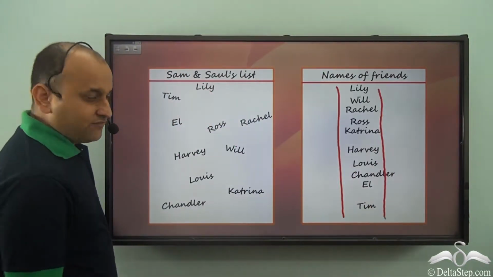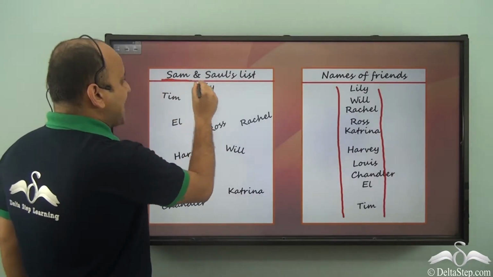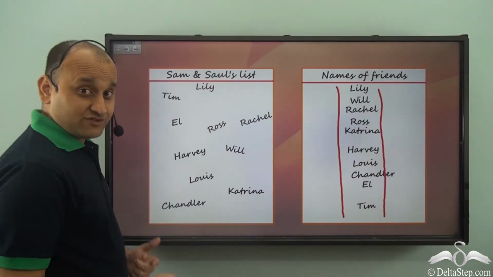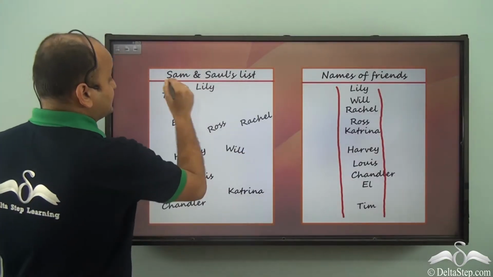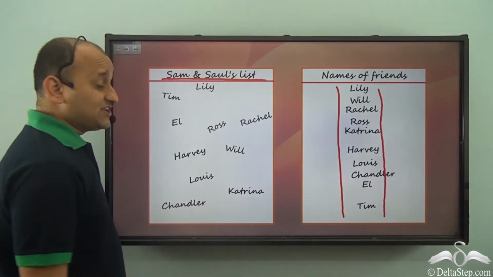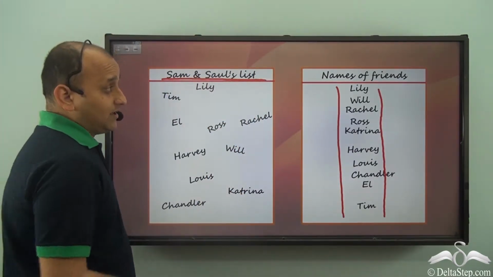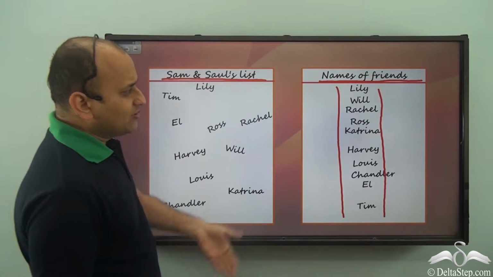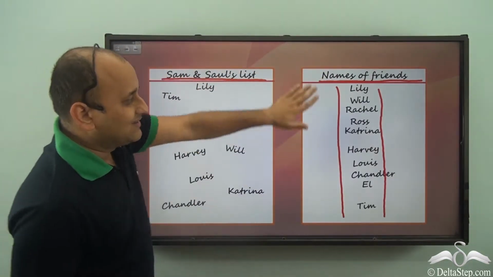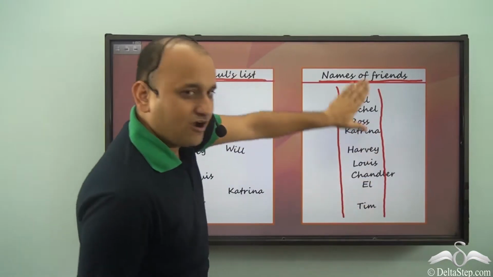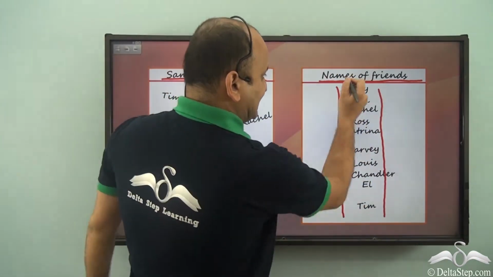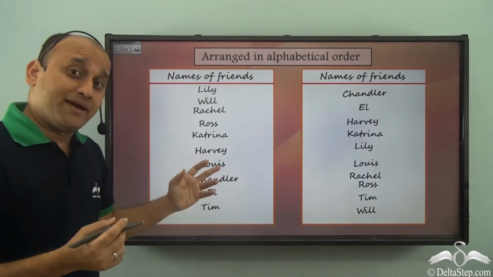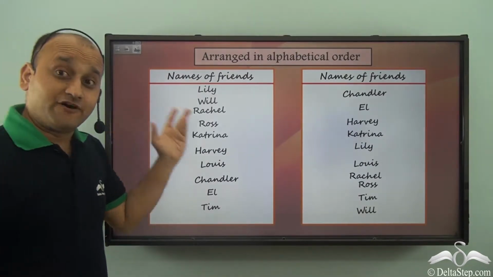Another important thing which we did here is that it was written Sam and Saul's list, which could mean anything. But now the name of the list is names of friends. So anybody who sees this list will understand that it stands for names of different friends. So that's an important thing. This is a much better list compared to the previous one, but you can further improve it.